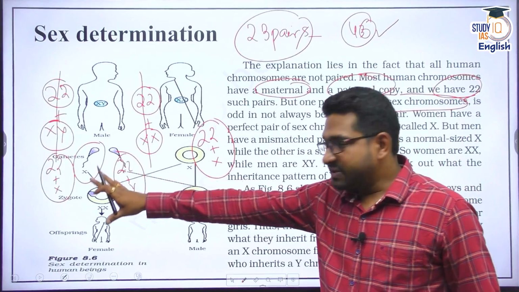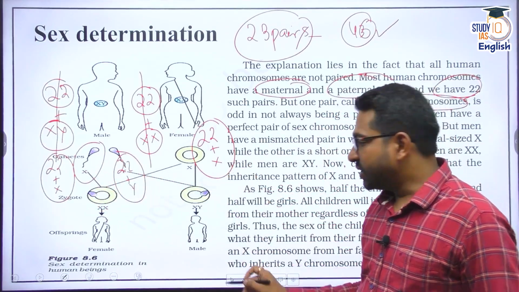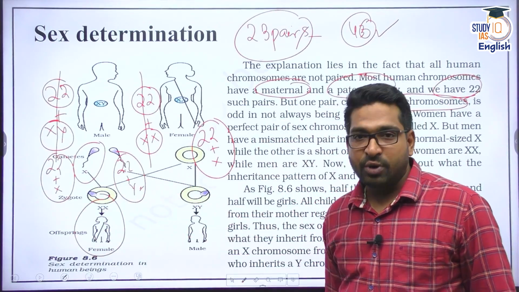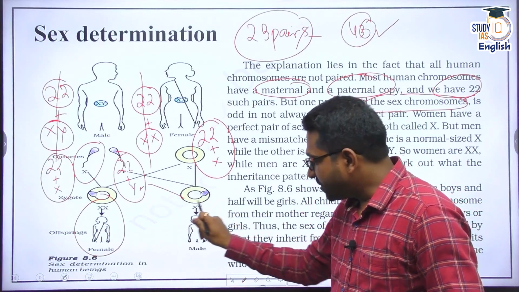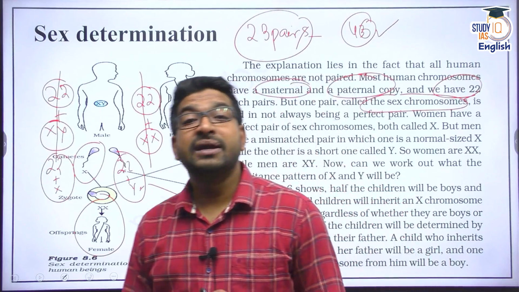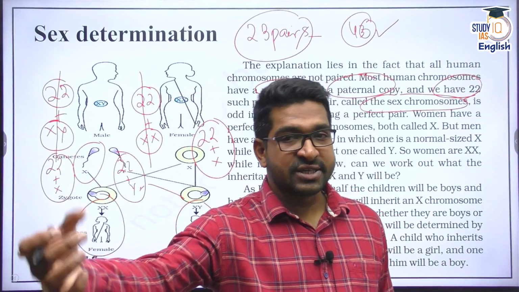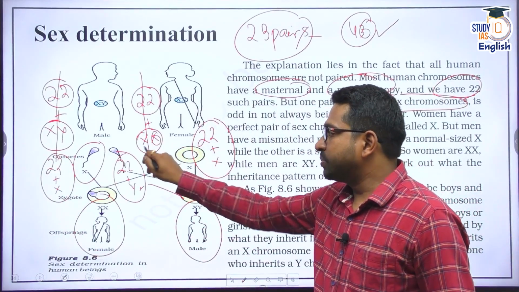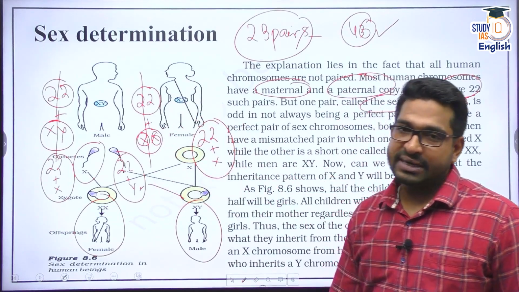And whichever sperm it is, if it is the X sperm and it fertilizes the ovum, you will get a female offspring. If it is a Y sex chromosome based sperm and it fertilizes the ovum, you get the male offspring. So it ultimately depends on the male, which sperm fertilizes the ovum, because on the female side there is always an X chromosome present. Even after segregation, you will see the same X chromosome itself.